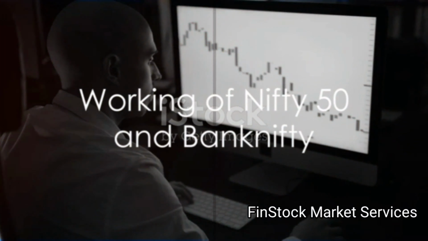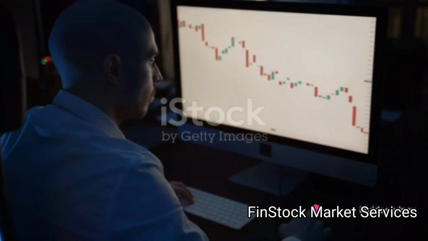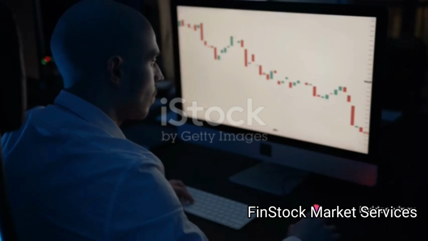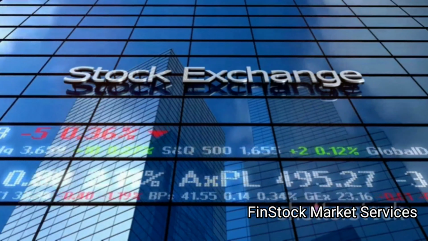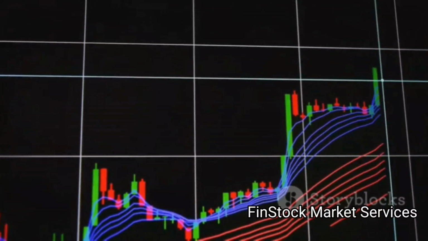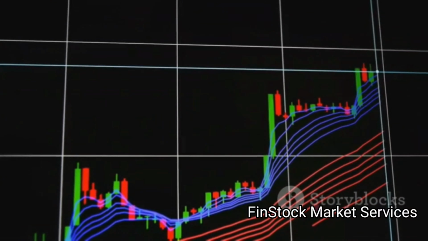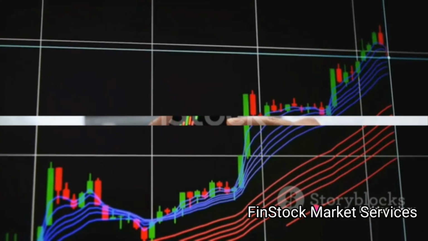So, how do these indices work? Indices like Nifty 50 and Bank Nifty operate on a free float market capitalization weighted methodology. This means the level of the index reflects the total market value of all the stocks in the index relative to a particular base period. The market capitalization of a company is determined by the stock price of the company times its outstanding shares.